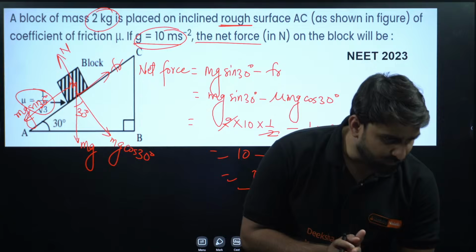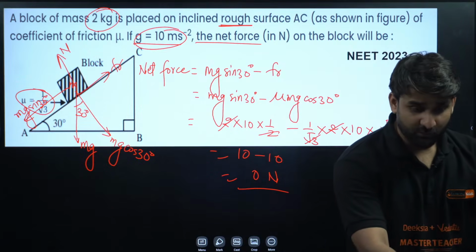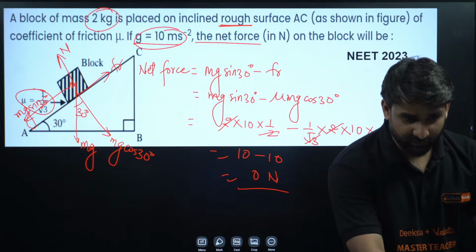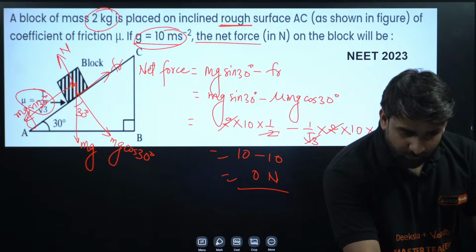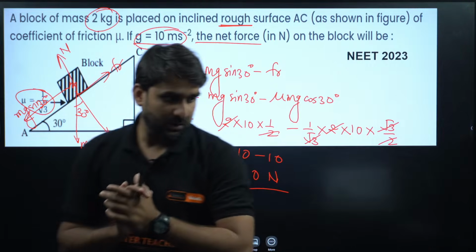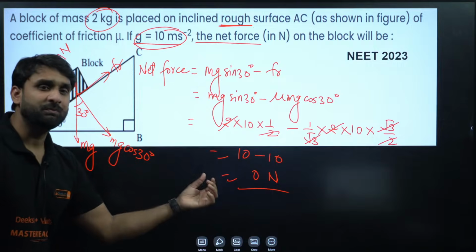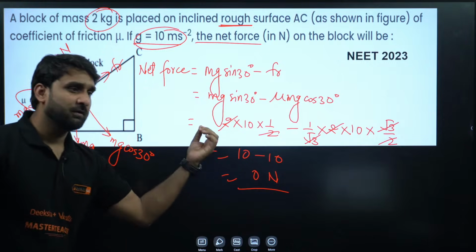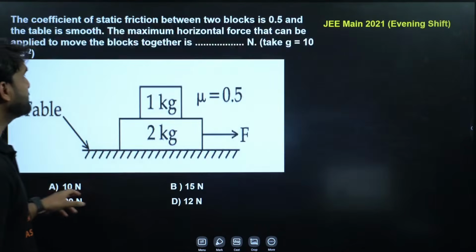Sir, net force on the block is 0 Newton. Very good, Shiva. Keep it up. Very good, everyone. Who answered 0 Newton? Mohan is correct here and Shiva is correct. Superb. All the very best, champion. I hope this question is clear to you. Okay, moving to next question.